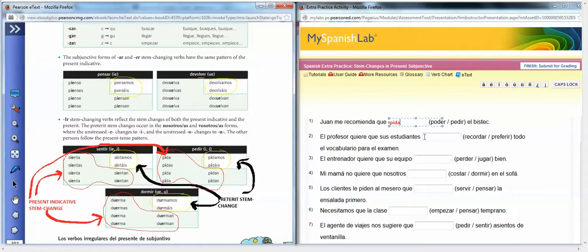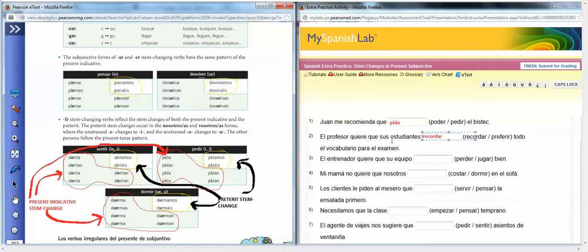El profesor quiere que sus estudiantes recordar preferir todo el vocabulario para el examen. It makes most sense to say that they remember. Recordar. Again, this is want. The professor wants that his students. So if we've got want in the main clause, then we're going to conjugate for the subject of the dependent clause, the subject that comes after the que, and we're going to put it in the subjunctive tense.